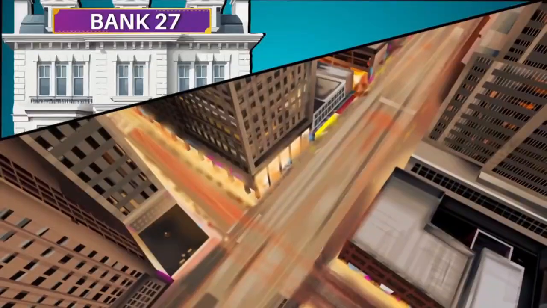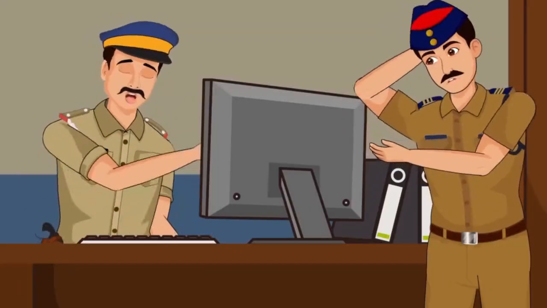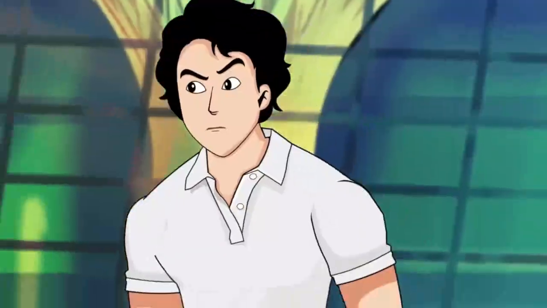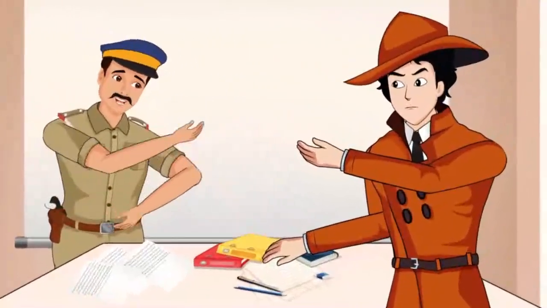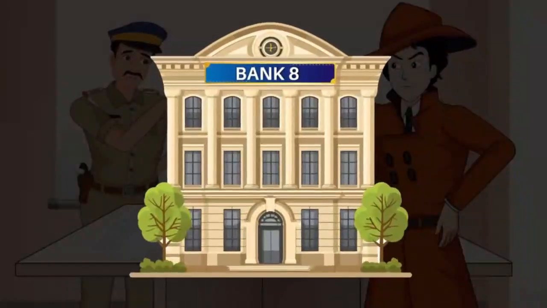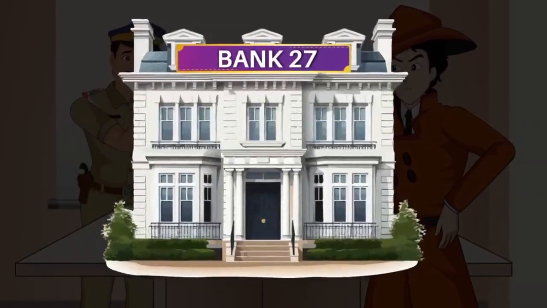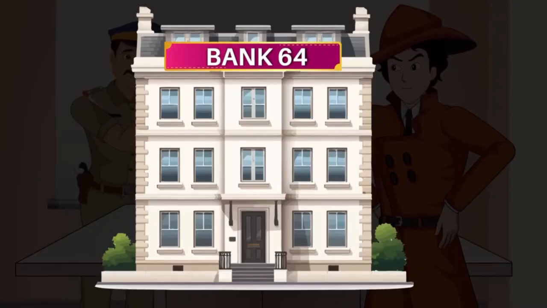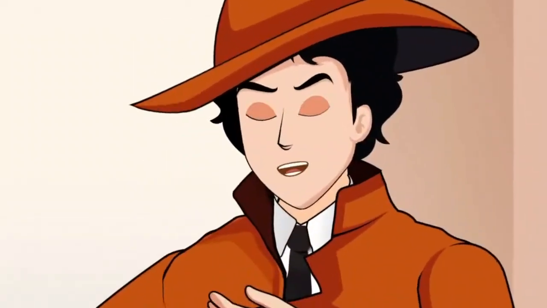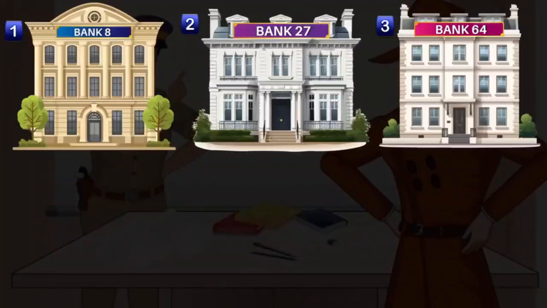In the city of New York, there were frequent bank robberies, and the police had no leads on the thieves. They called Mehul from Los Angeles for help. As soon as Mehul arrives, he reviews all the robbery reports. The first robbery happened at bank number 8, the second at bank number 27, and the third at bank number 64. After seeing the reports, Mehul quickly understands where the next robbery is likely to occur.